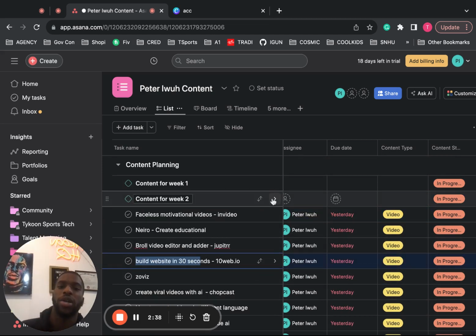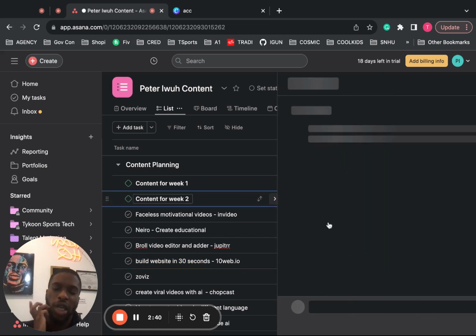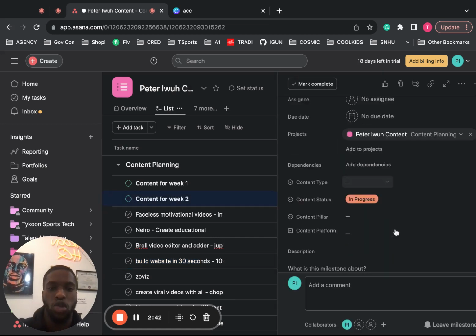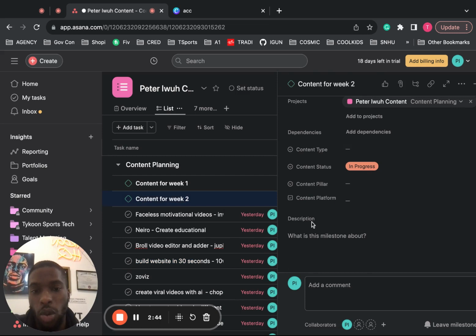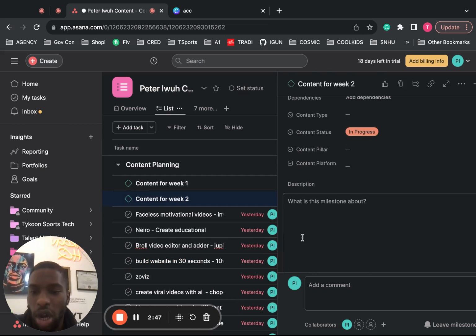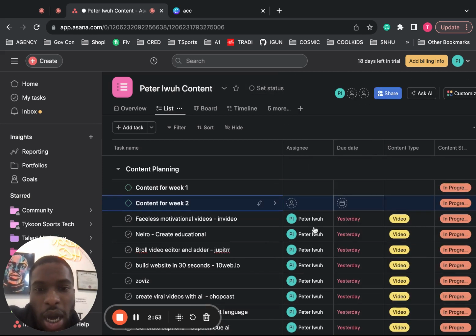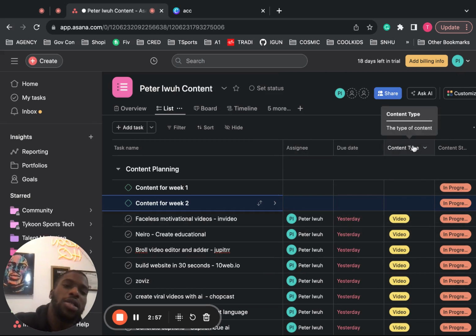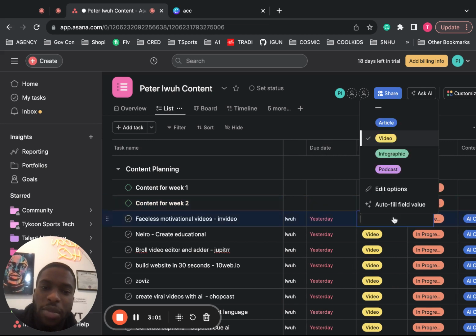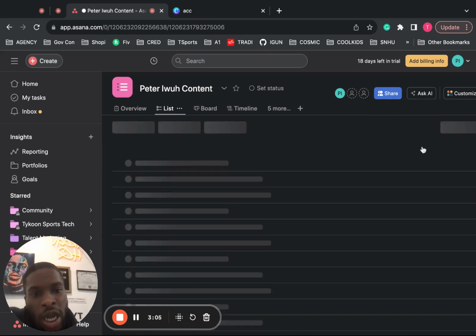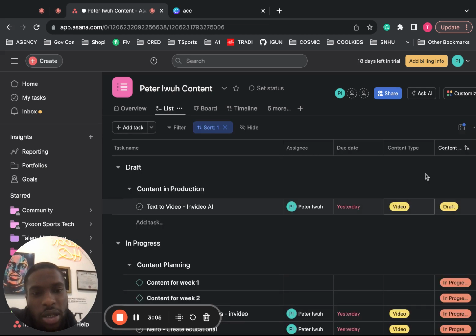So when you actually press these, you could do a few different things. You could come in and put a description, so if you wanted to put way more information on the project or the task, you can put that in here. And the way I have my stuff set up, you can also create these options at the top, after the due date. For me, I have content type, so if it's a video, infographic, a reel, whatever.